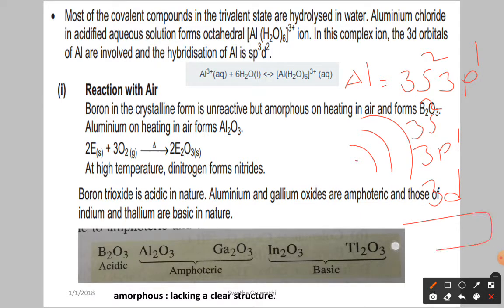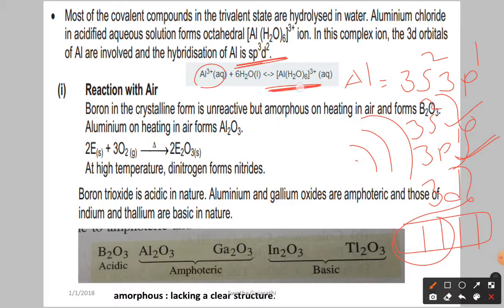So they are going to use the s orbital, 3 p orbitals, and along with that 2 d orbitals, forming sp3d2 hybrid orbitals. In total they form 6 sp3d2 hybrid orbitals. Already we discussed: for the next elements in the group, because of the availability of d orbitals, they can expand the valency. So aluminium expands its valency, forming coordination number 6.